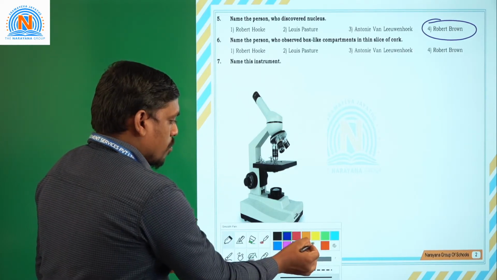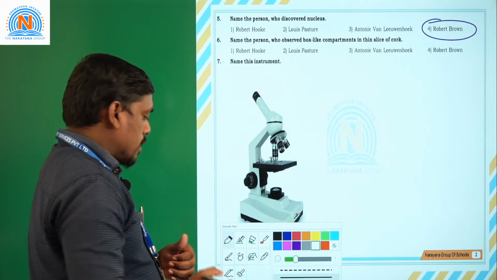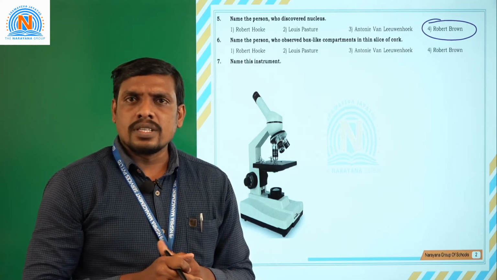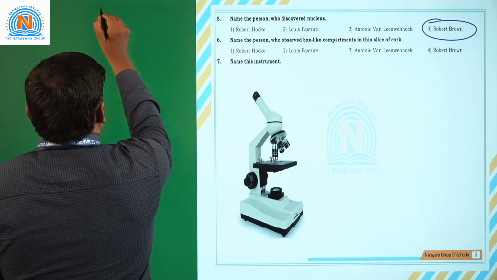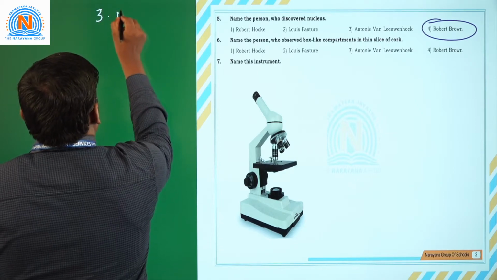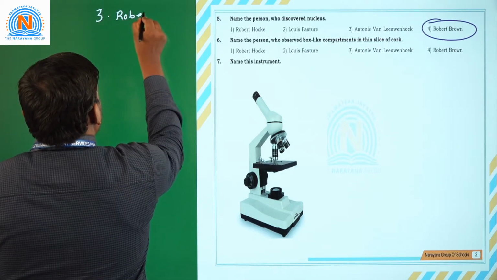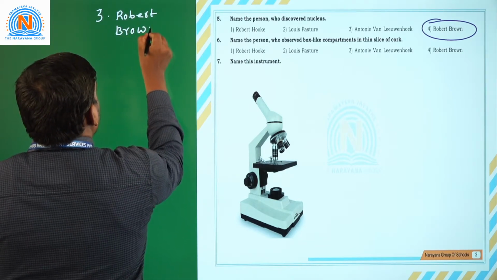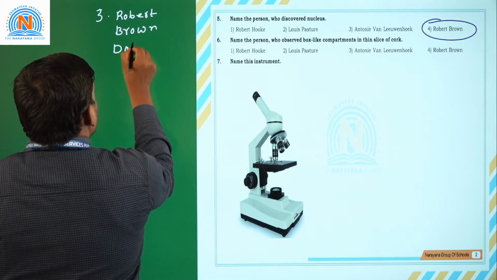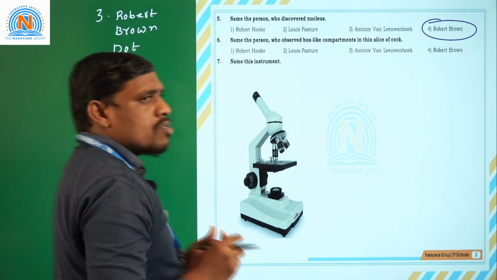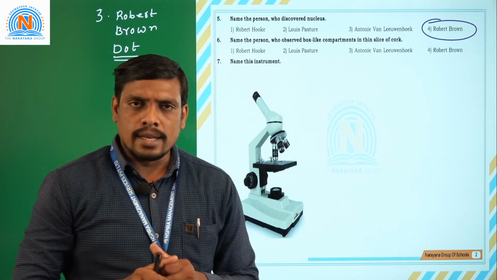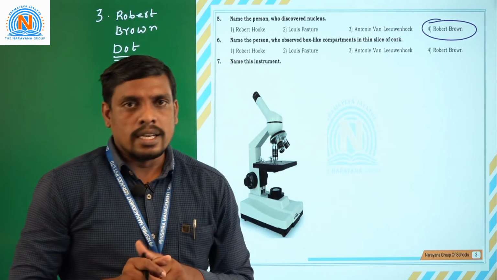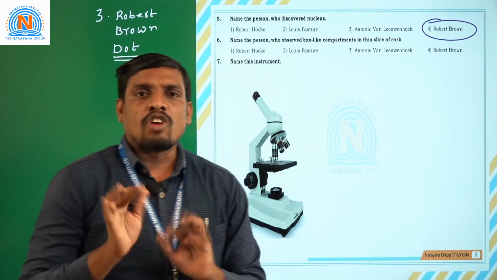How can you say that Robert Brown discovered the nucleus for the first time? As we have seen in the experiments of Robert Brown, he dissected many plants and found some dot-like structures in the cell. These dot-like structures are called the nucleus. So Robert Brown is well known for the discovery of the nucleus. So option 4 is the right answer.